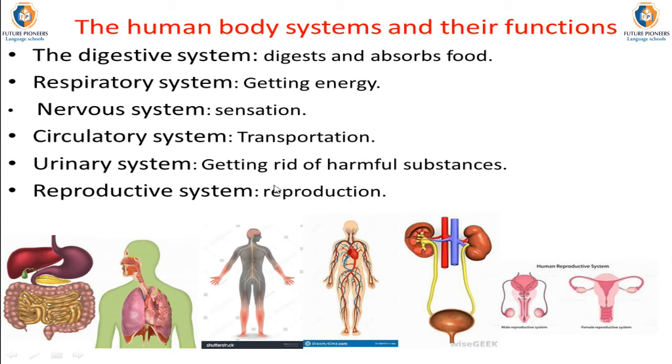The urinary system is responsible for getting rid of harmful substances by filtering the blood inside the two kidneys and getting rid of body wastes in the form of urine. The reproductive system is responsible for reproduction and producing new individuals.